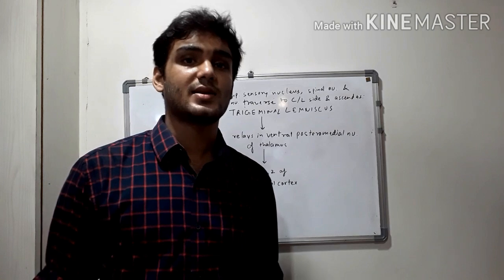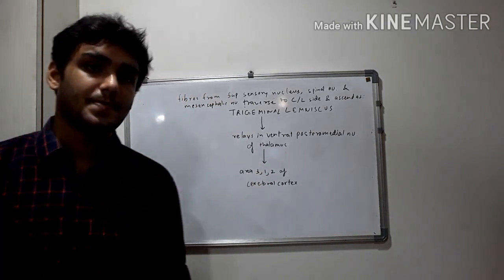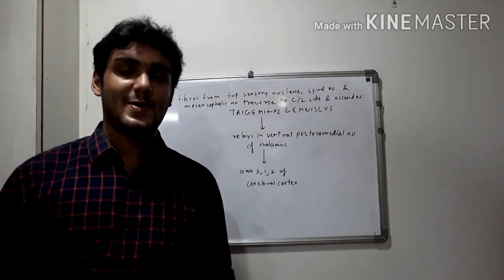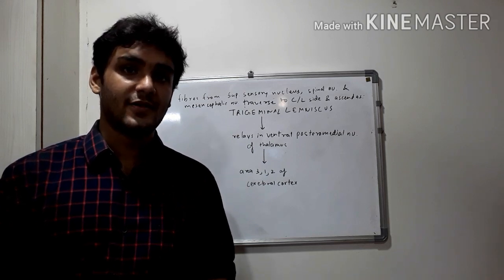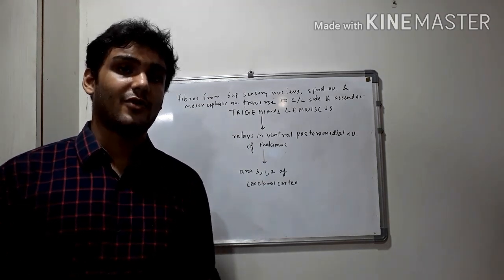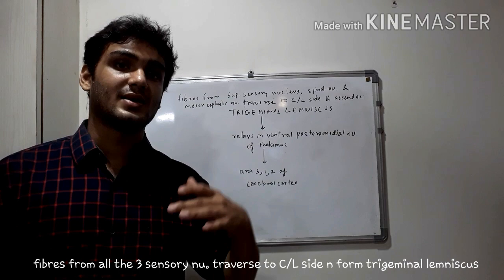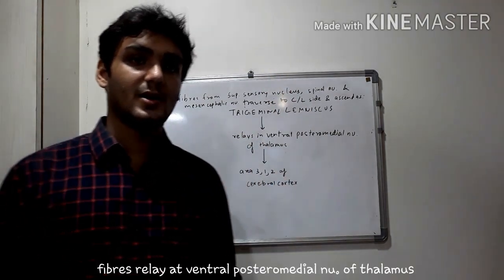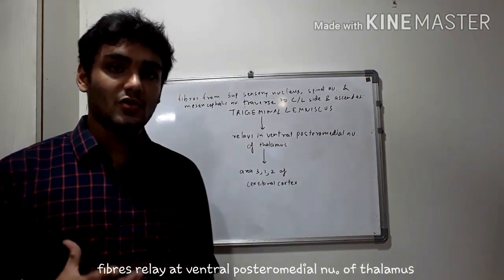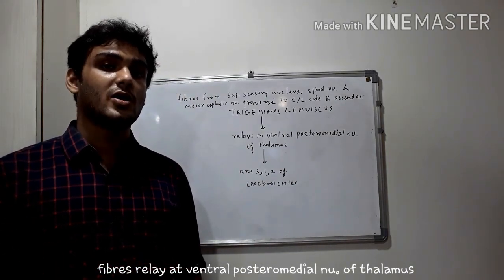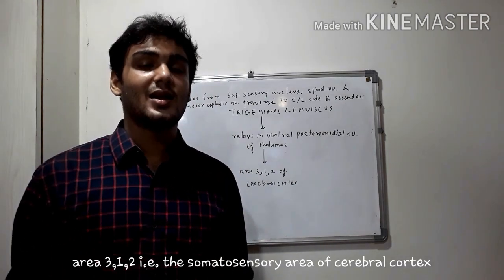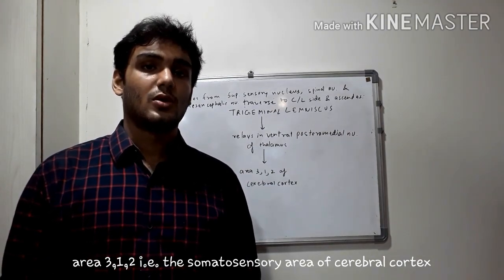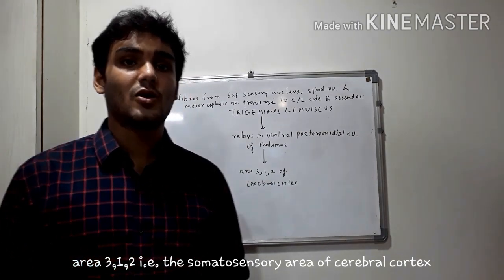Now we shall talk about the higher ascent of those fibers. So the fibers from the superior sensory nucleus, spinal nucleus, and the mesencephalic nucleus traverse to the contralateral side and form the trigeminal lemniscus, which ascends upwards. Then these fibers relay at the thalamus, the ventral posteromedial nucleus of thalamus, and from there the third order neurons ultimately relay at the area 3, 1, 2 or the somatosensory area of the cerebral cortex.